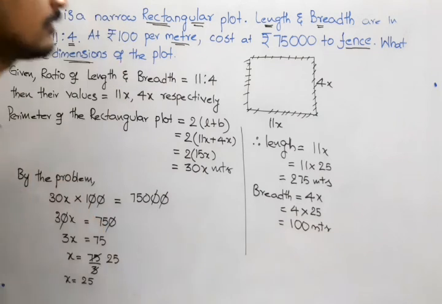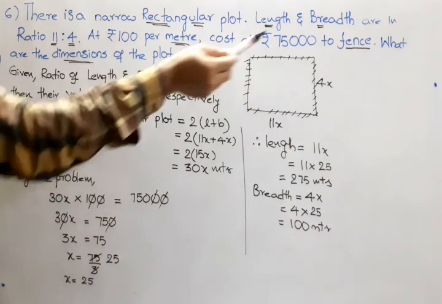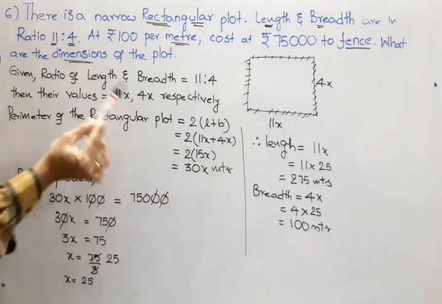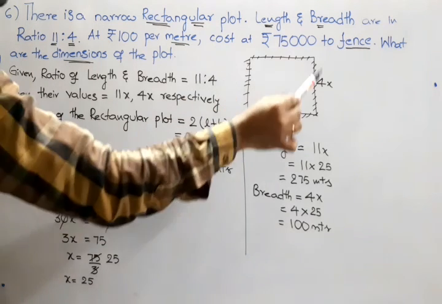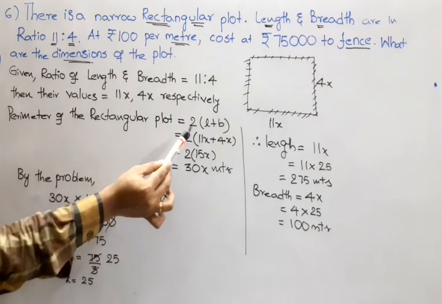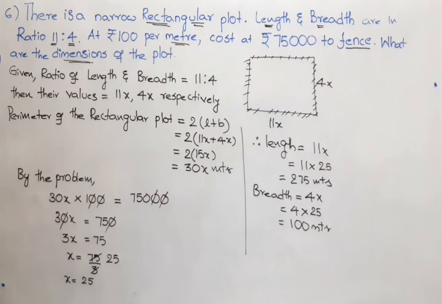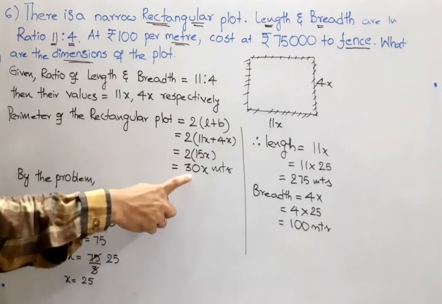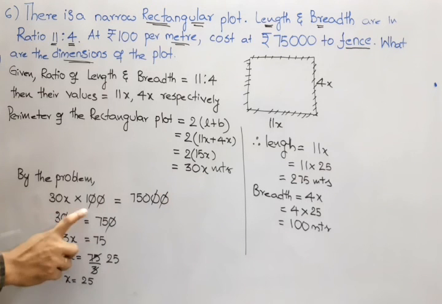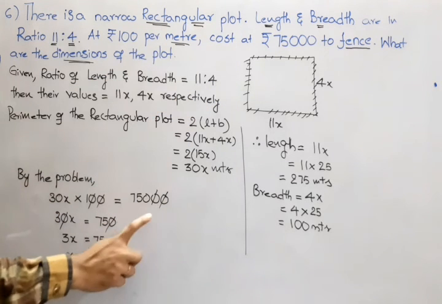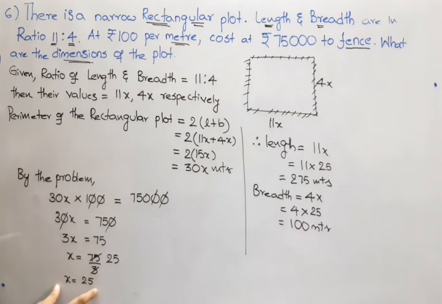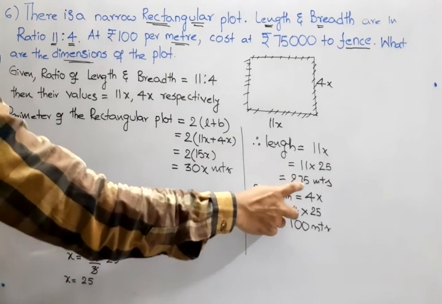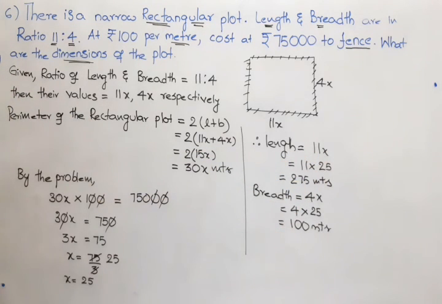Hope you are quite clear with this. The clues are fence, hence perimeter. They gave 11:4, 11x, 4x. Being the fence, we are considering the perimeter of the rectangle, which makes 2 into L plus B. Here per meter they are charging 100. We got 30x meters. So 30x into 100 is equal to 75,000. Hence we got the value of x as 25. Substituting the value of x in length and breadth, we got 275 and 100 meters respectively.